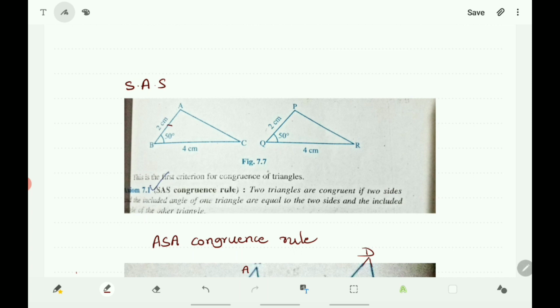That is, AB is equals to PQ and BC is equals to QR, and angle made by AB and BC, that is included angle of the sides AB and BC, that is angle B, is equals to the included angle of the sides PQ and QR, that is angle Q. So here two sides and included angle of the triangle ABC are equals to the corresponding two sides and included angle of the triangle PQR. Therefore, you can say that triangle ABC is congruent to triangle PQR. This is according to SAS congruence rule.